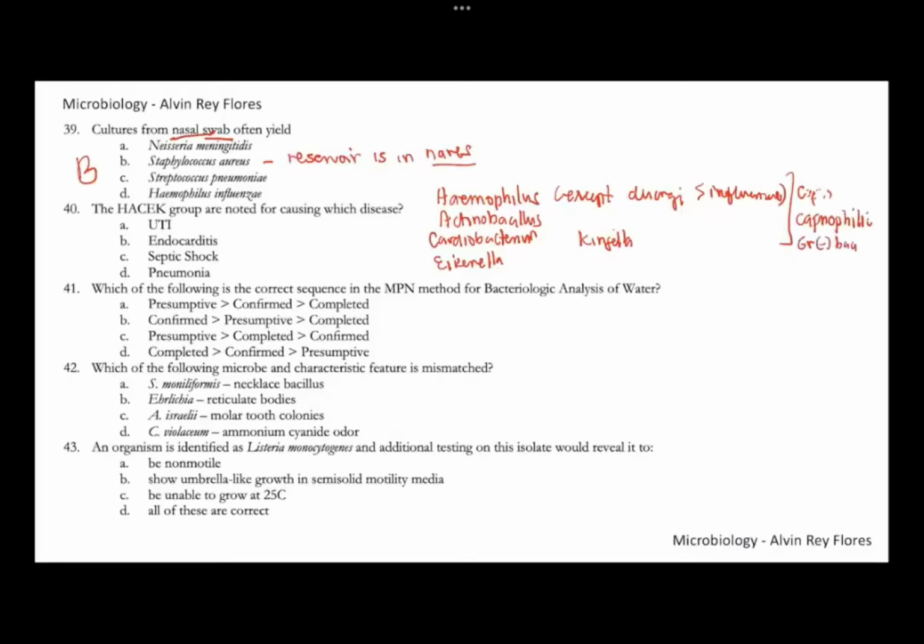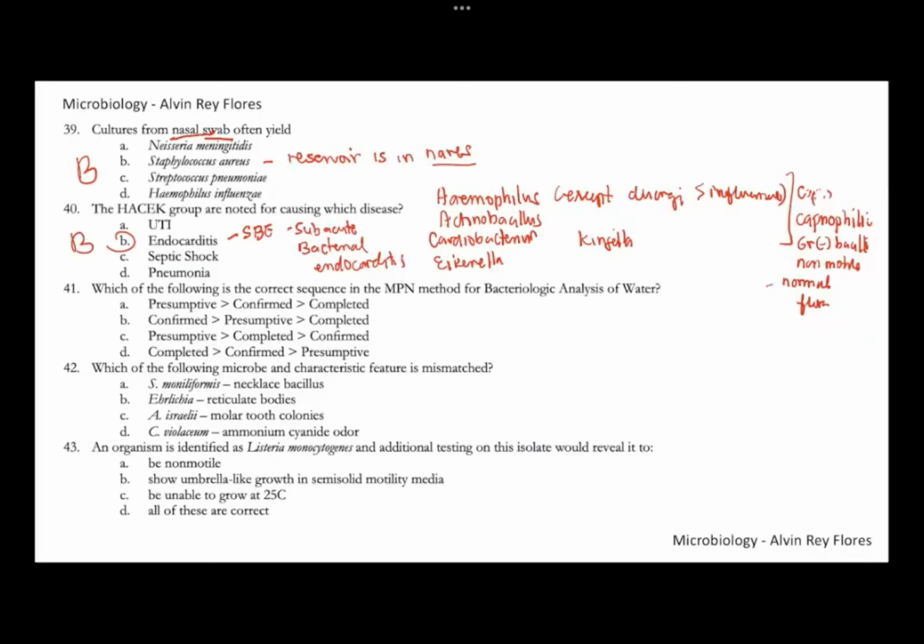They're all gram-negative bacilli. They're also non-motile, and they can be part of the normal flora. But all of them are able to cause opportunistic infections, particularly endocarditis. For number 40, this is letter B. The particular type of endocarditis associated with the HACEK group is what we call SBE, subacute bacterial endocarditis. So for number 40, this is letter B.